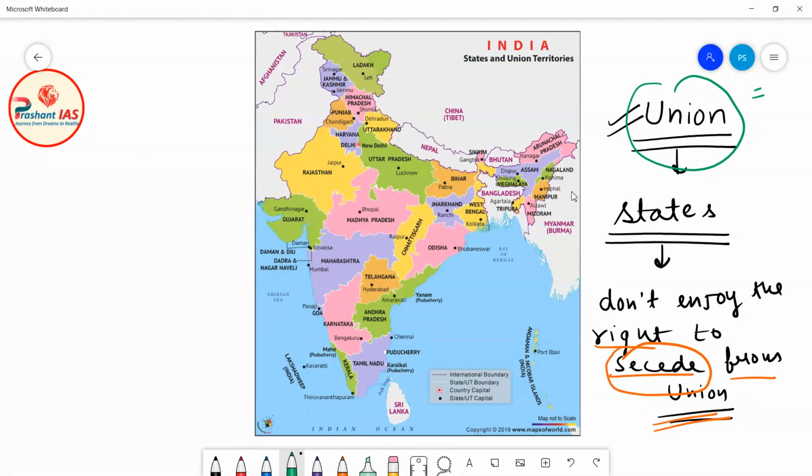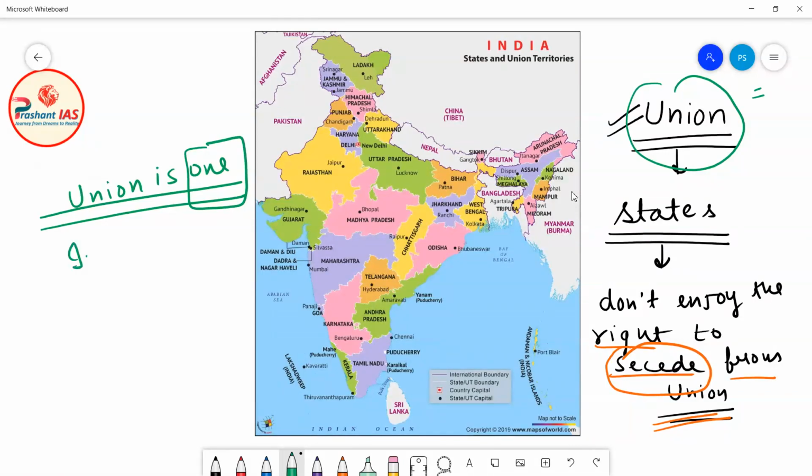So this means that the entire Indian Union is one. What does this mean? This means that India is not divided on the basis of states. The entire union is one, and this union is actually indestructible. Indestructible means no part of the union can be separated from the union. It is impossible to separate any part of the union from it.